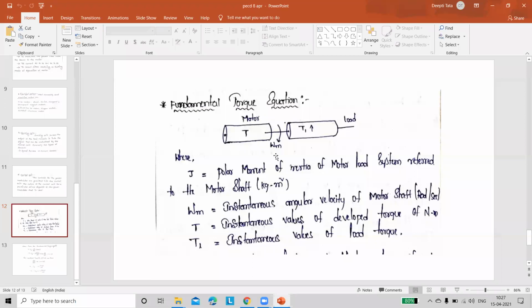Wm is the angular velocity of the motor shaft. W is related to the motor, WL is related to the load. And just recollect the statements from your control systems on the transfer function of the armature controlled DC motor. This motor and load rotate in opposite directions. Actually in control systems we have two types, translation systems and rotational systems.